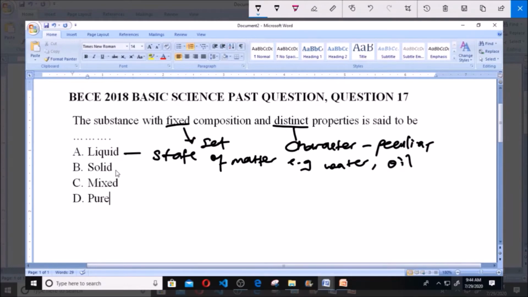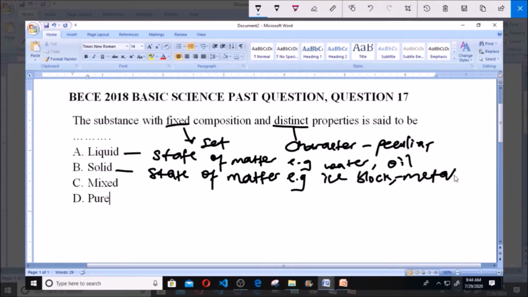Now B here says solid. Solid is also a state of matter, and we have various solids, e.g. your ice block is a solid, your metals are solid, and each of these have their own distinct properties and composition. So solid is too ambiguous. Solid does not have a distinct property or composition because it consists of various things.